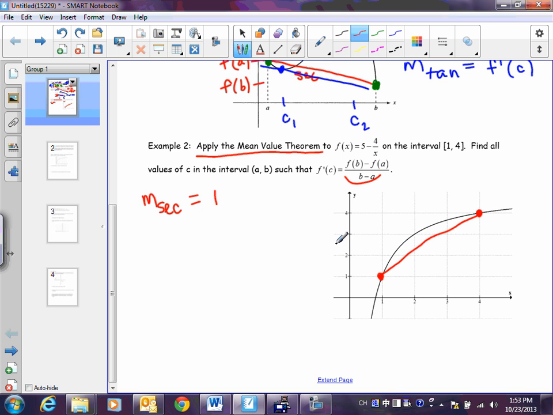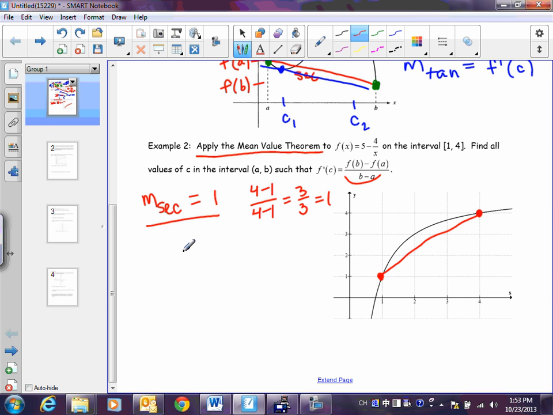You might have to do that work. On this problem, we really didn't have to worry about it. If you didn't recognize that, you would be doing something like this: 4 minus 1 over 4 minus 1, that equals 3 over 3, and that equals 1. Either way, the slope of the secant line is 1.